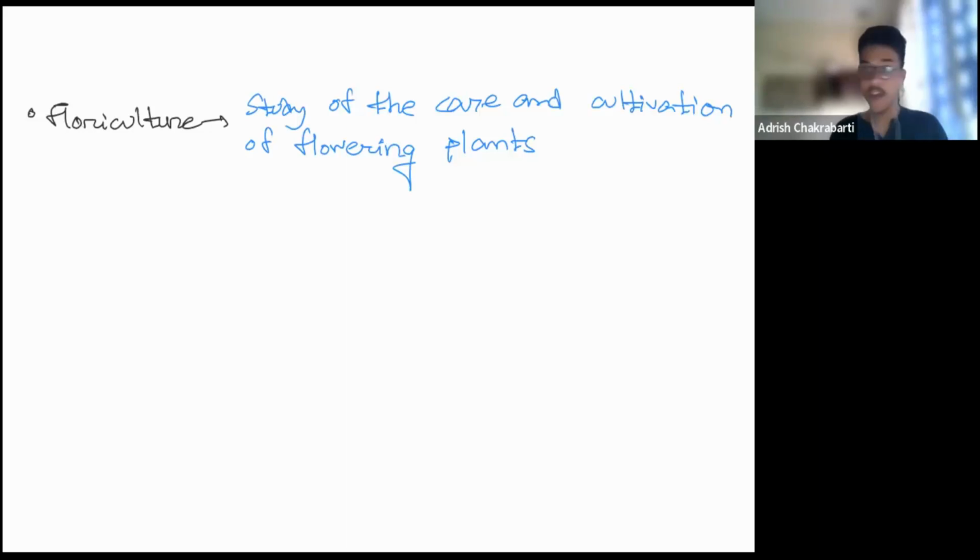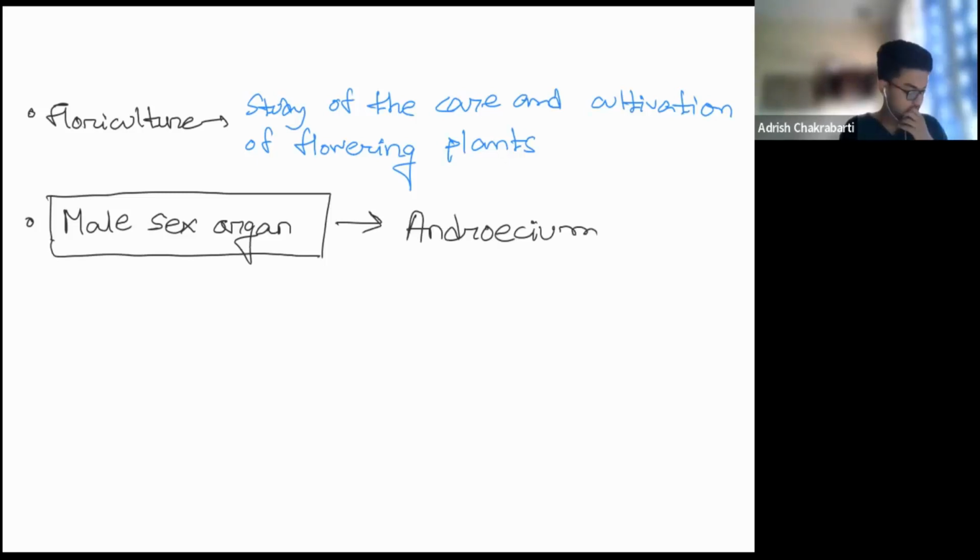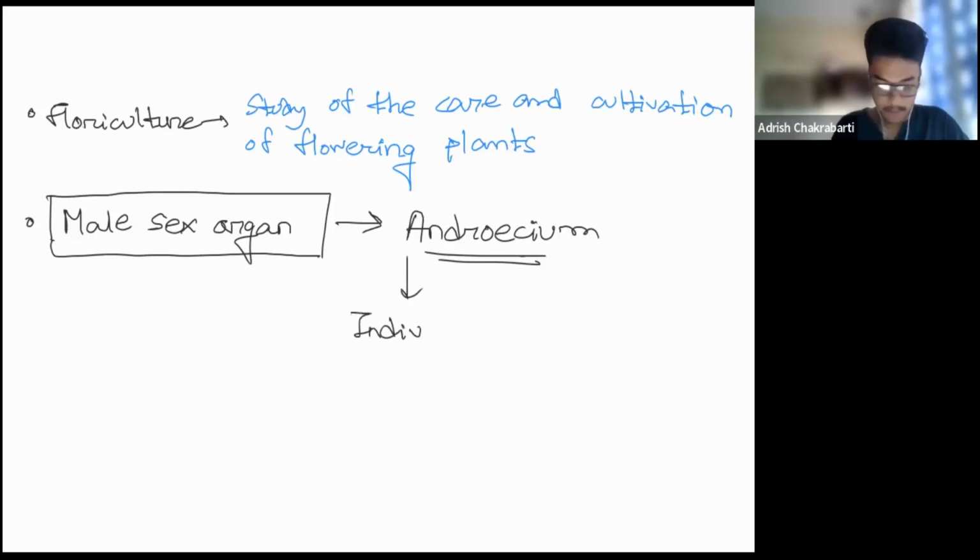Next we'll proceed to the main part, that is the pre-fertilization structures and events. Under it, today we'll cover the male reproductive structure. So here we start with the male sex organ, that is the androecium. The individual unit of androecium is the stamen. You must have studied about it in earlier classes. Now we're going to study the structure of the stamen in detail.